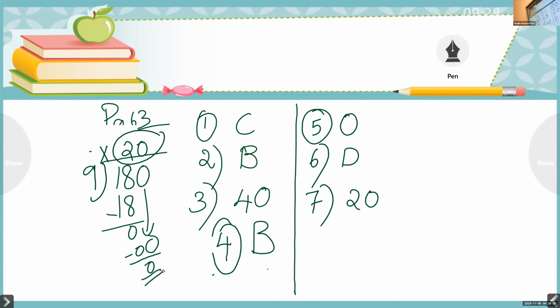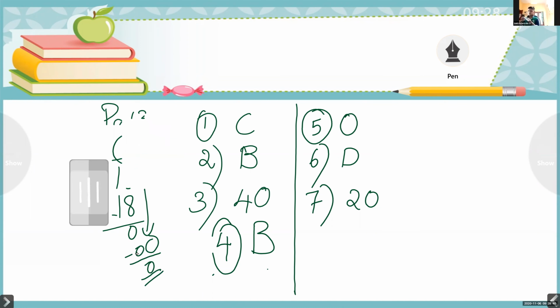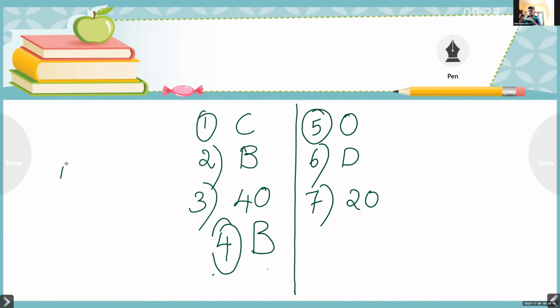Okay, next one. Question number 8. Anvia. In 300 divided by 10, the remainder is dash. So children, 300 divided by 10.